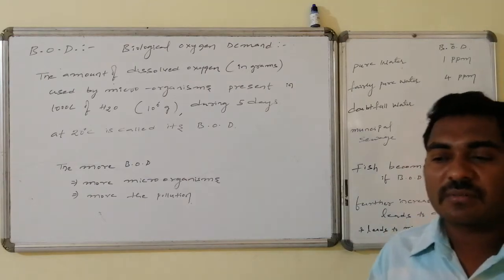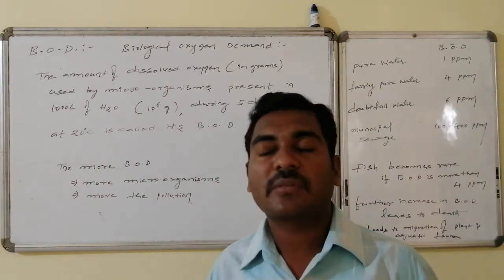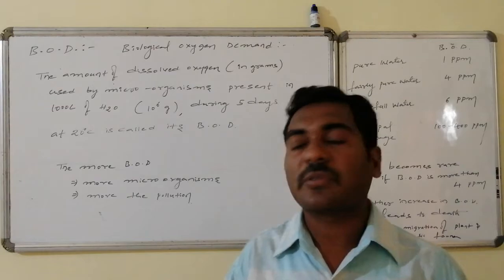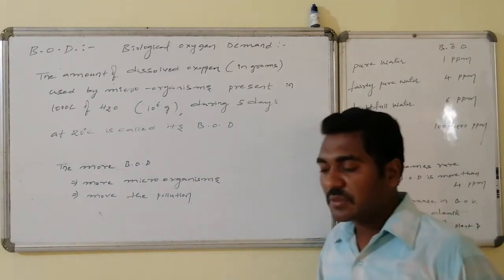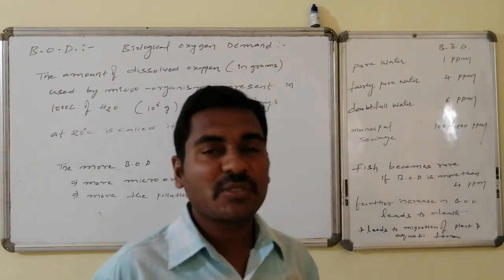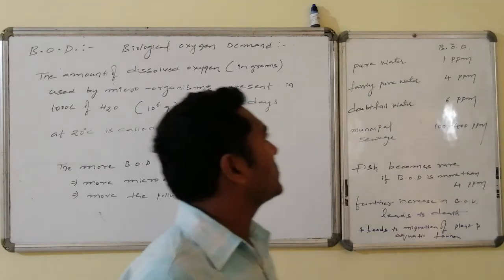Whereas BOD is more, it implies the number of microorganisms is more. Number of microorganisms is more, pollution is more. So therefore BOD is also taken as a reference for the pollution. The more the BOD, the more will be the pollution.